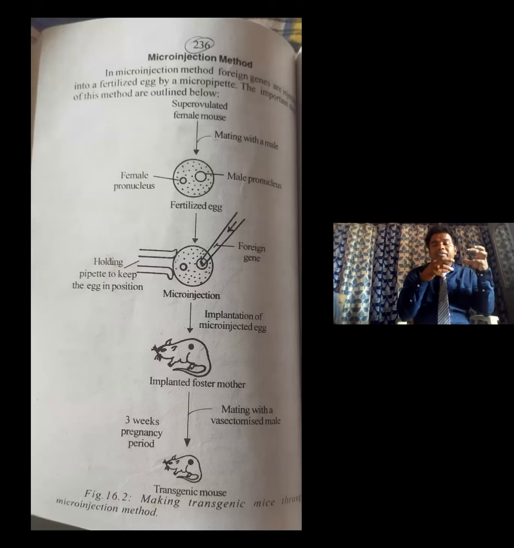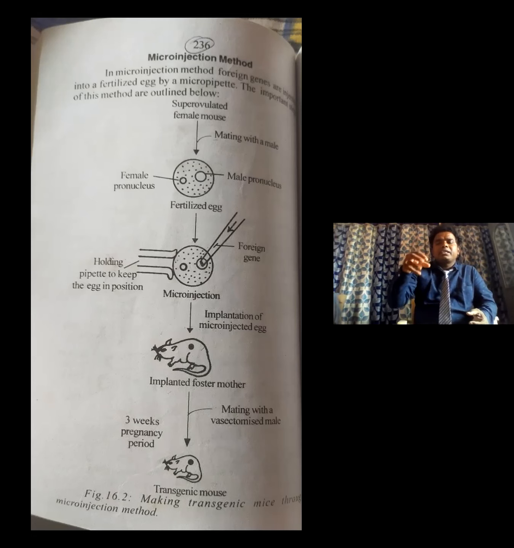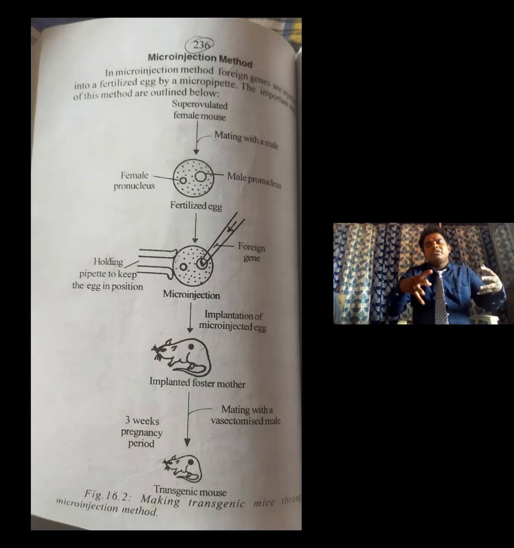These eggs are held with a holder, and with the help of a micropipette the desired gene is inserted into the egg. That is, the egg is microinjected. This microinjected egg is then transferred into the foster mother, nothing but a surrogate mother. After the gestation period of about 3 weeks, the surrogate mother produces the transgenic mouse.